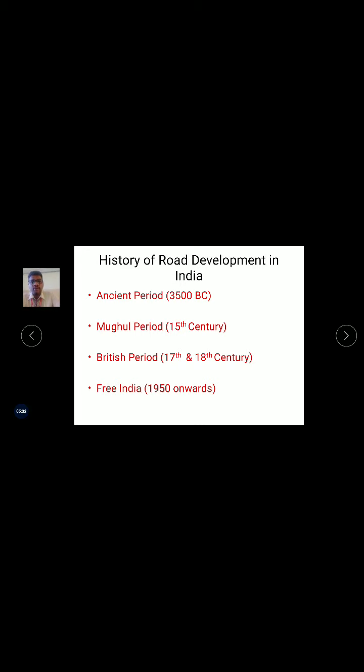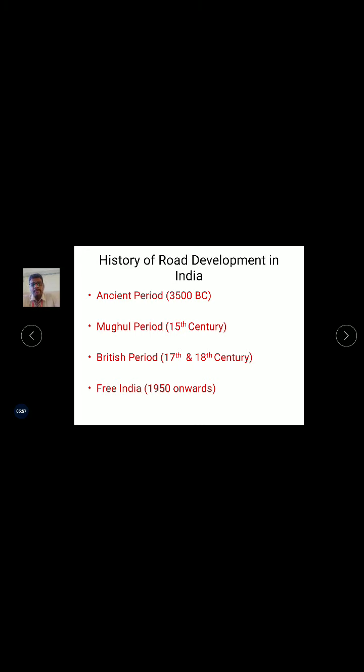have some automobile, cars or bikes or something else. So while comparing to the ancient period roads, these Mughal period roads come with more advantages. And the next one is British period roads, where we are saying that tar roads are ancient. This comes under these British period roads in the 17th and 18th century, where the automobile industry was at its peak.